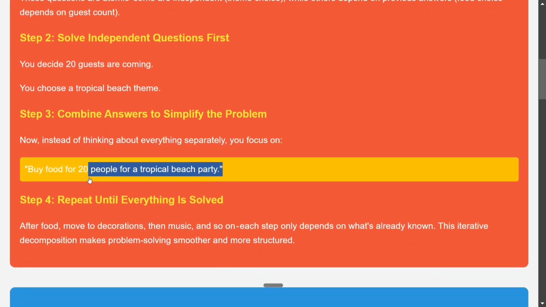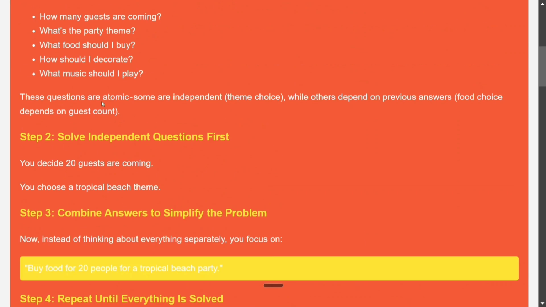Combining answers to simplify the problem. Buy food for 20 people for a tropical beach party. Now asking the question like what should I buy, now you have a more detailed question, that is I need to buy food for 20 people and a tropical beach party. Are you able to make sense? This question is more elaborated and has more information now. So what we did, we first solved the independent questions which were not dependent on anything else. We combined the answers and then we updated the previous questions also. What should I buy? Instead of that, what should I buy for 20 people for a tropical beach party? Now you can be very, very specific in this case.